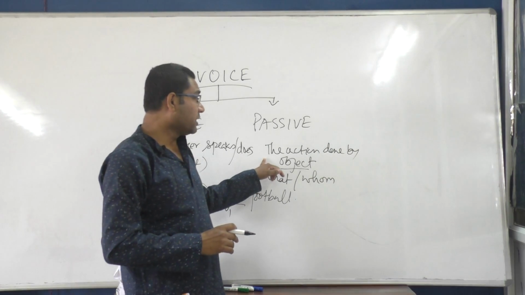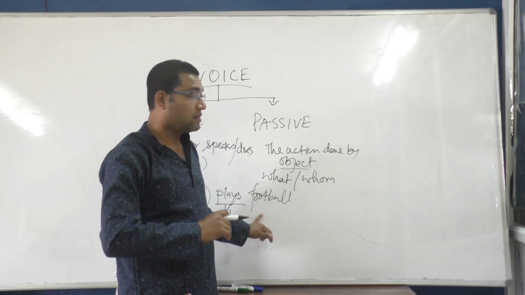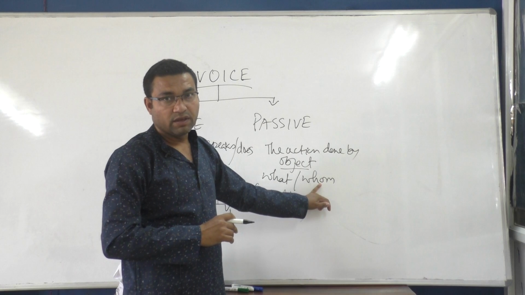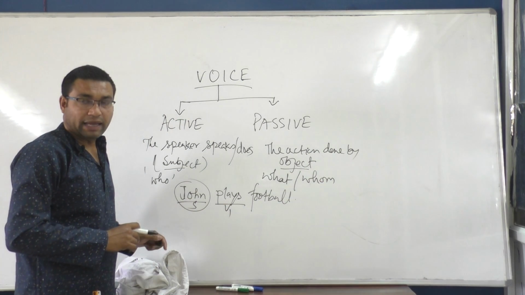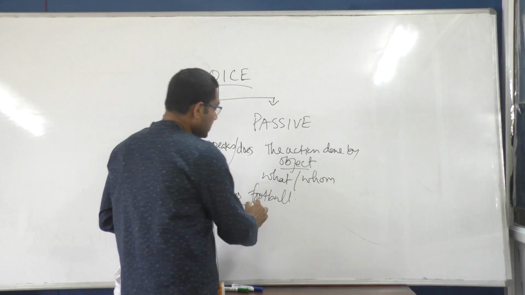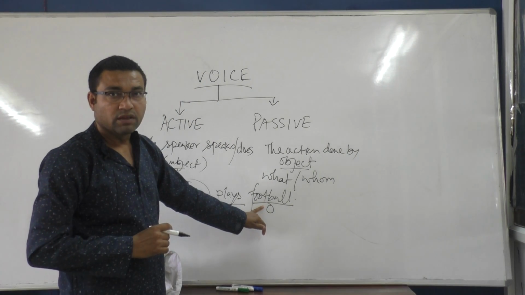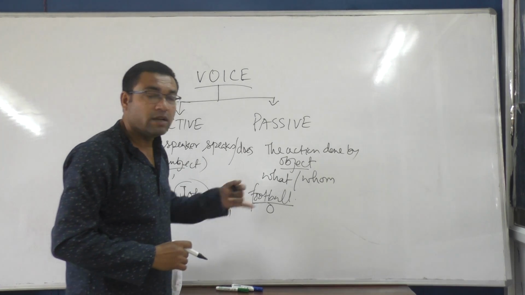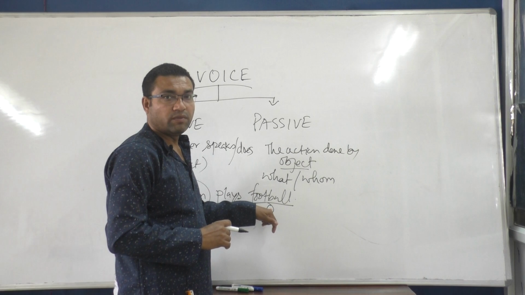I told how to get an object. When we ask a question to the verb with what or whom, I can ask the question, what does John play? I repeat, what does John play? Answer is football. That is object. O for object here. Clear? Obviously the answer is football.